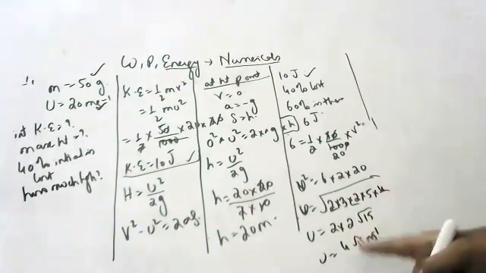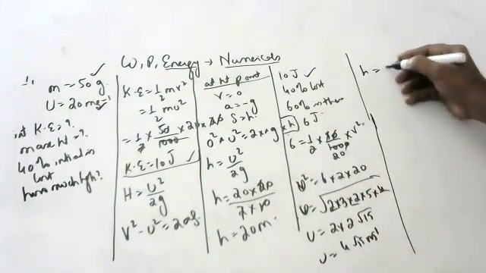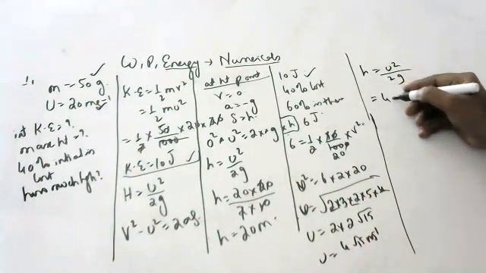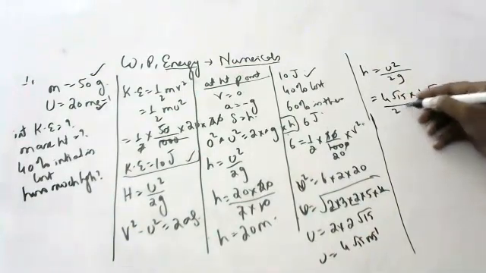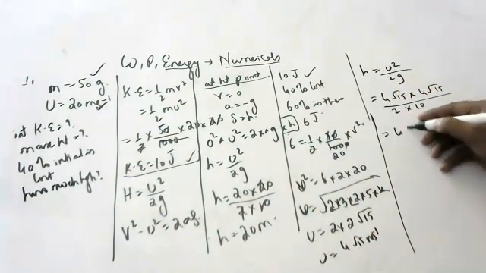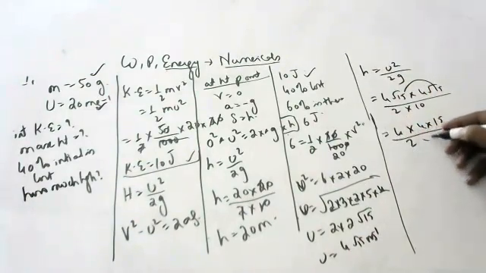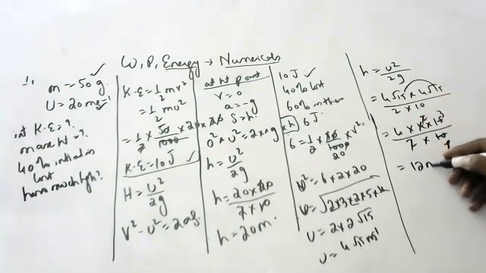Now with this velocity, we will find out how much height it will go. H is equal to u square by 2g. u is how much, children? 4 root 15 into 4 root 15 by 2 into 10. So 4 into 4 into root 15 into root 15 is 15, by 2 into 10. 2 2s are 4, 5 3s are 15. Now only 12 meters it will go.